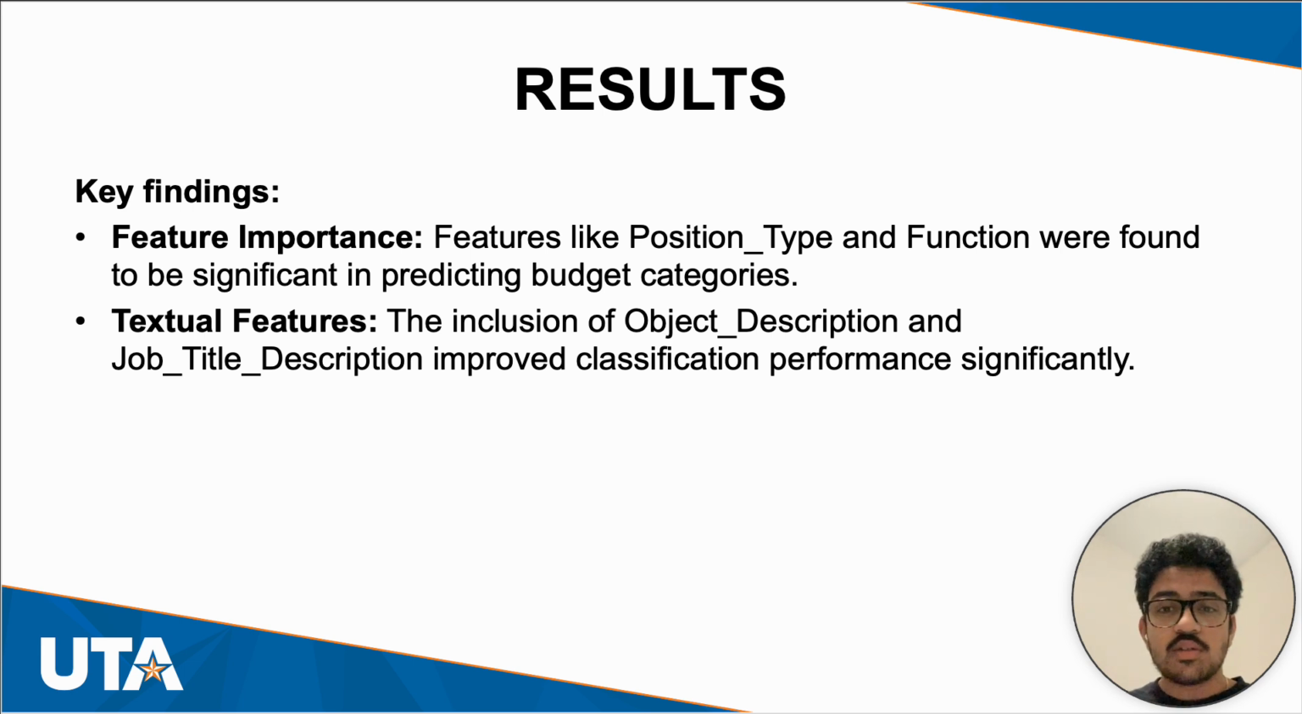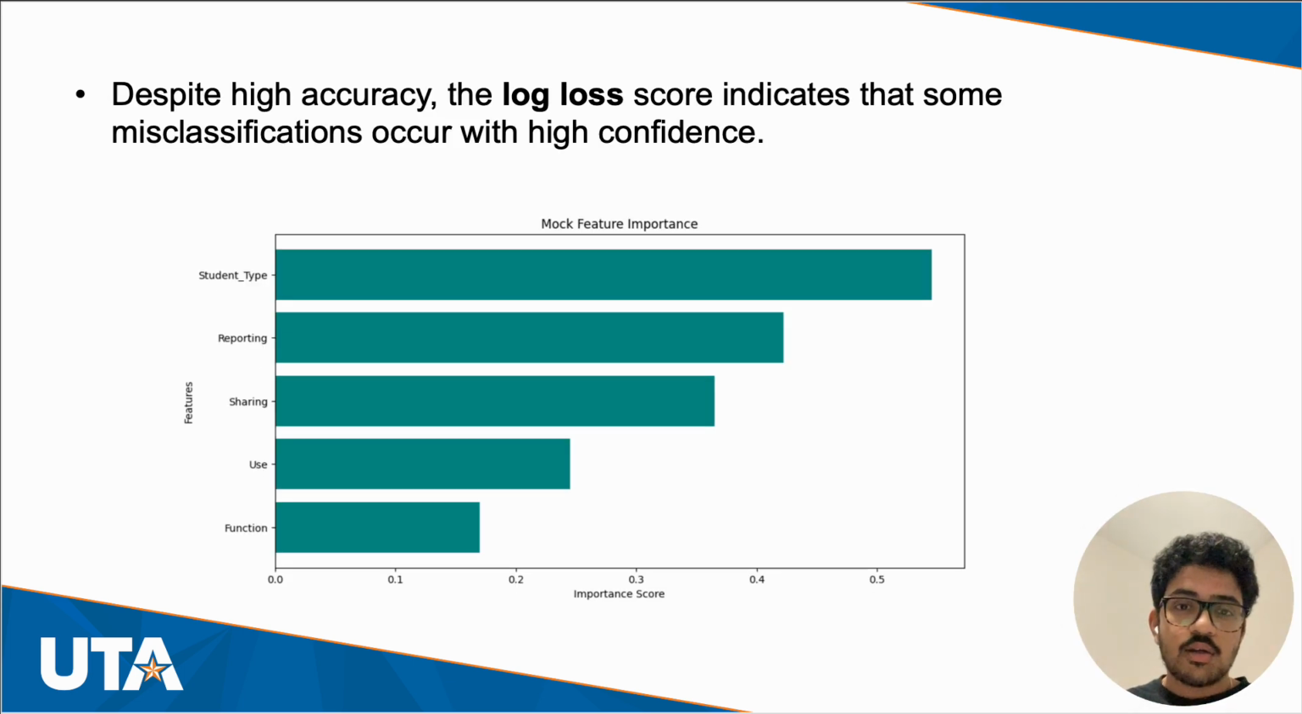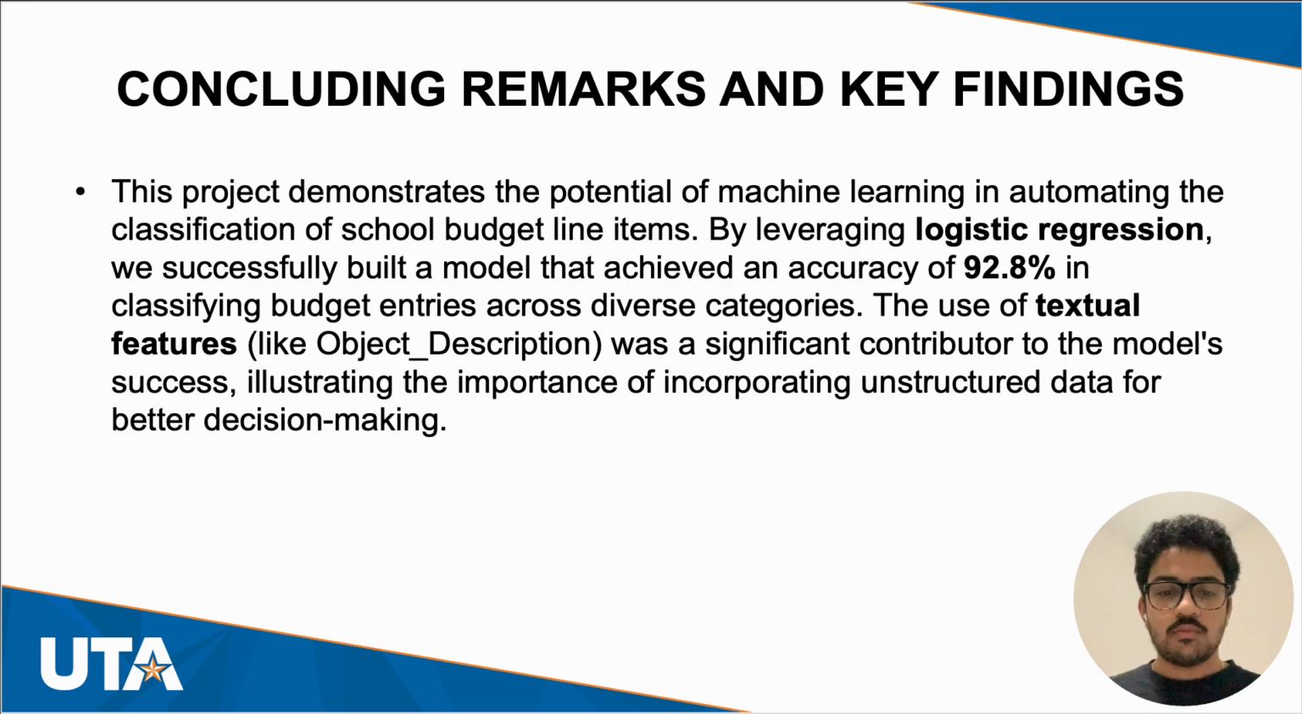Textual features, such as object description, contributed highly to improving the model's performance, especially when the budget descriptions provided additional context. So, although the accuracy was high, the log loss revealed that there is room for refinement. The model could be further optimized for better certainty in its predictions.